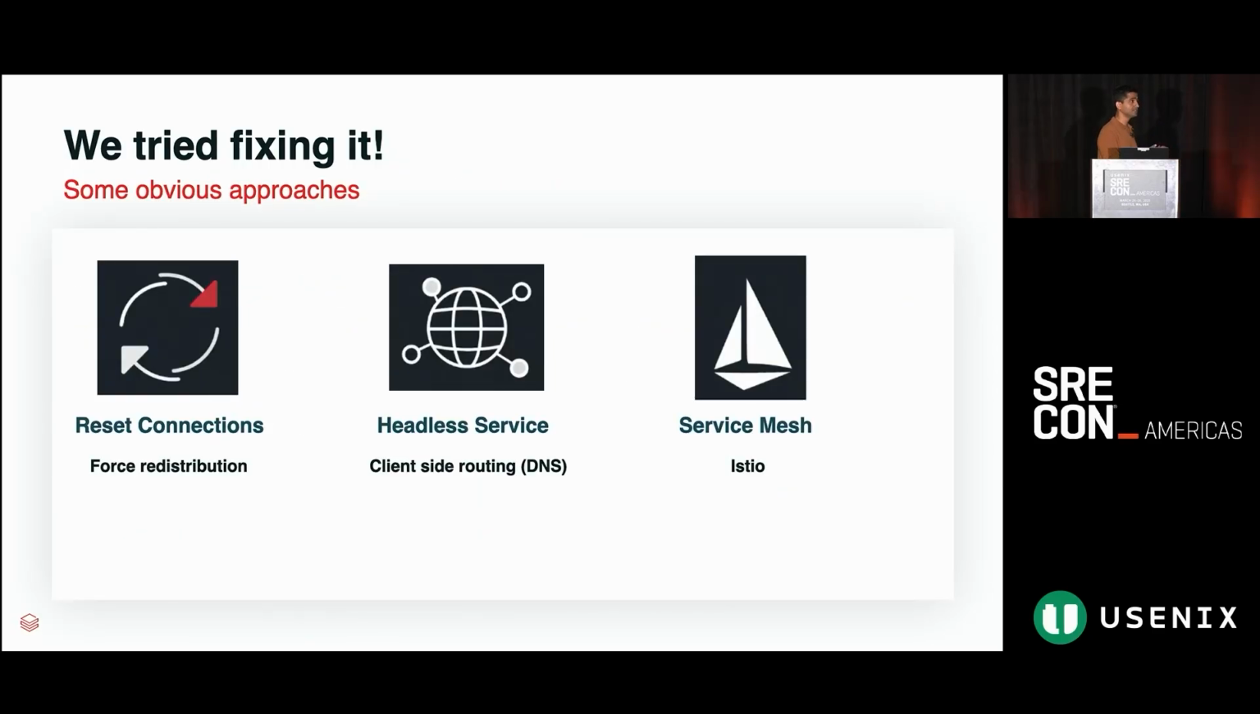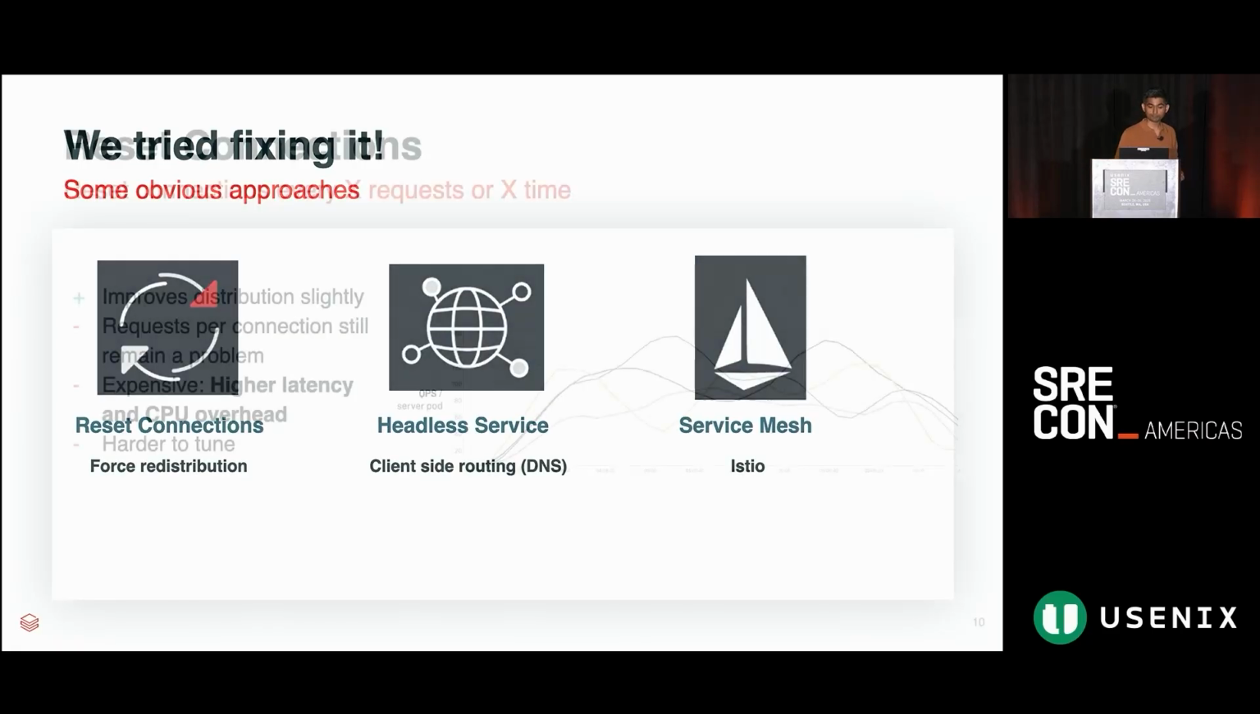Yeah, so now we understand the problem, we understand the root cause. So we tried to fix it with multiple approaches. So here are some of those we tried. For example, first one is, let's just reset the connections and force some distribution of the connections. Or maybe we can use a headless service, which can help us get some client-side load balancing. Or we can just start running a service mesh in all of our clusters. Let me walk you through the pros and cons of each one of those approaches that we tried and why we did not end up going with any one of these eventually.